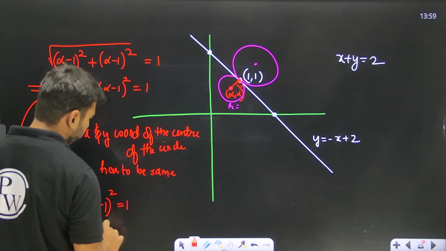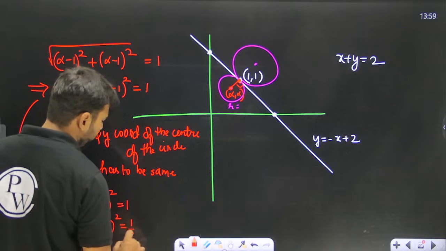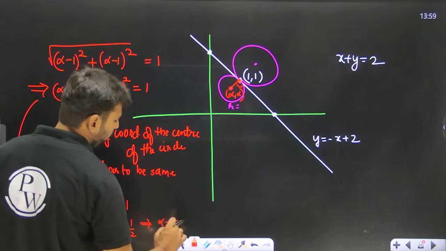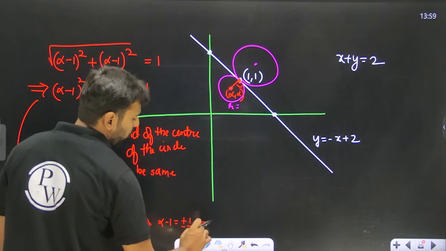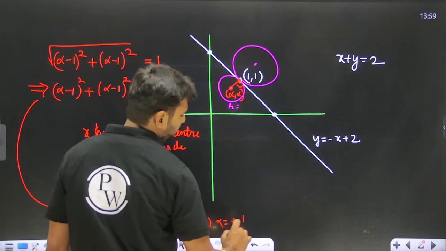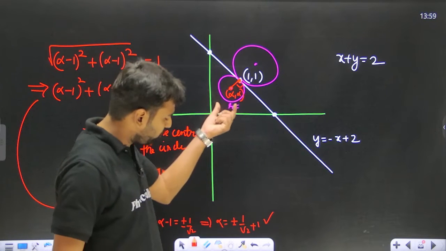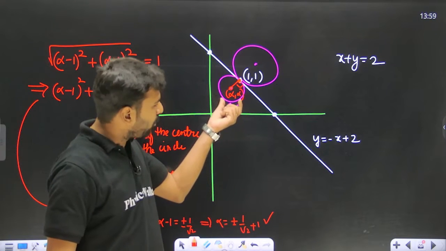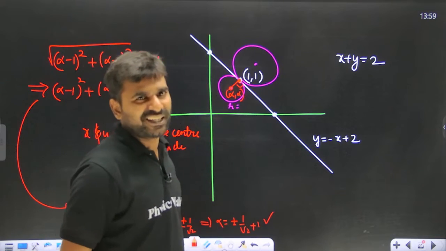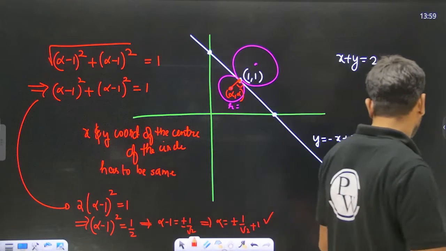So (alpha minus 1) whole square equals 1 by 2, giving us alpha minus 1 equal to plus minus 1 by root 2. So the value of alpha is going to be what? Plus minus 1 by root 2 plus 1. Yes or no? So two coordinates will come. One will be (1 by root 2 plus 1, 1 by root 2 plus 1). Another one will be (minus 1 by root 2 plus 1, minus 1 by root 2 plus 1).